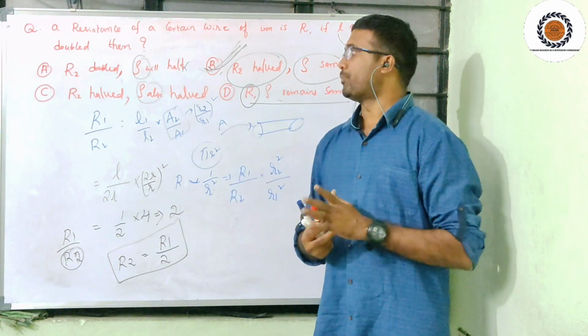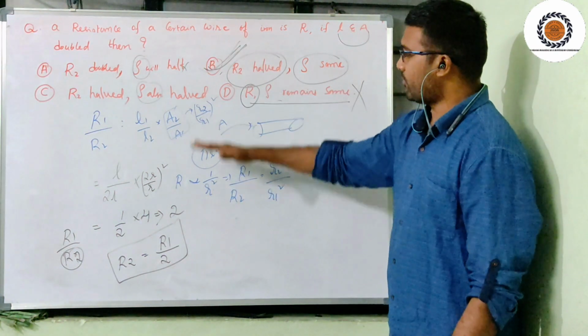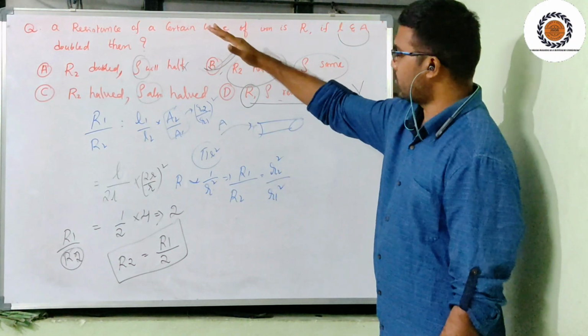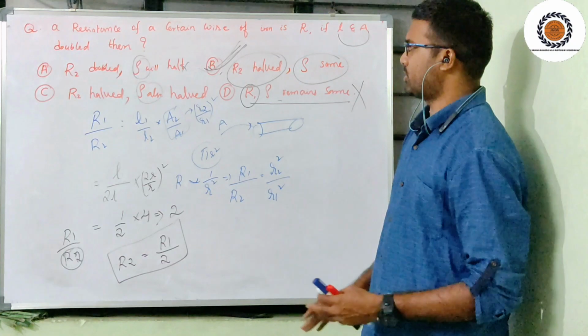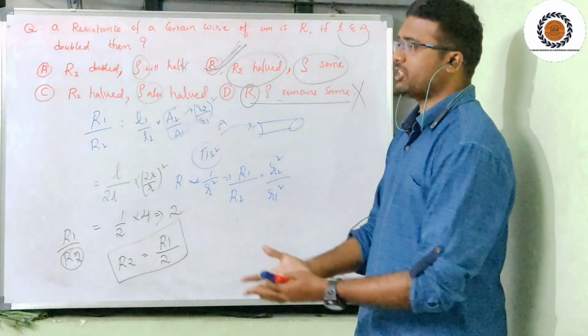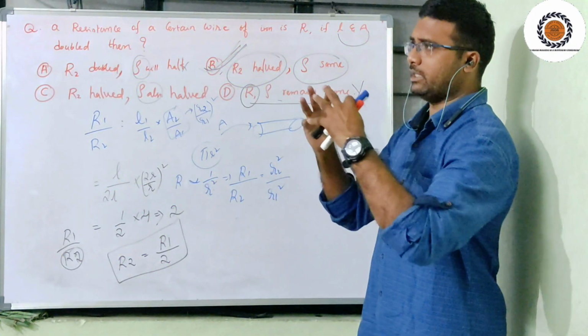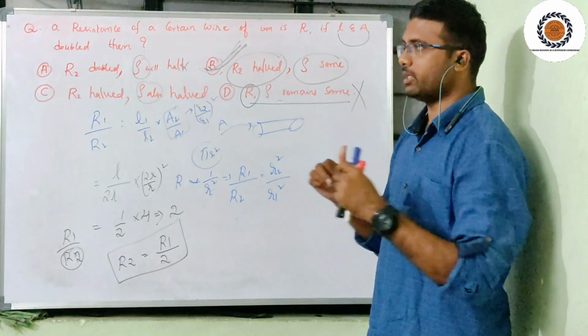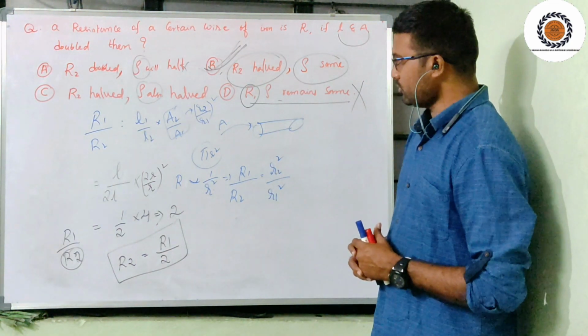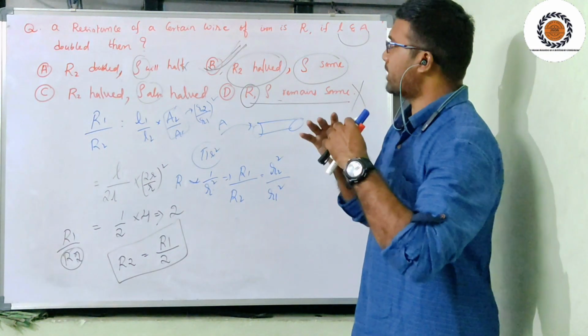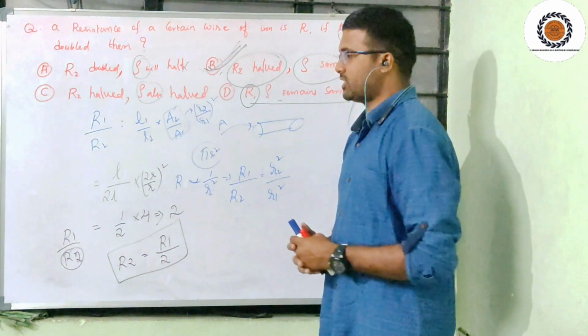These are the possibilities of asking questions or numericals in many examinations. See the modifications and how they affect resistance. That is the main important thing. We will continue with the next topics, very interesting topics, in the next session.